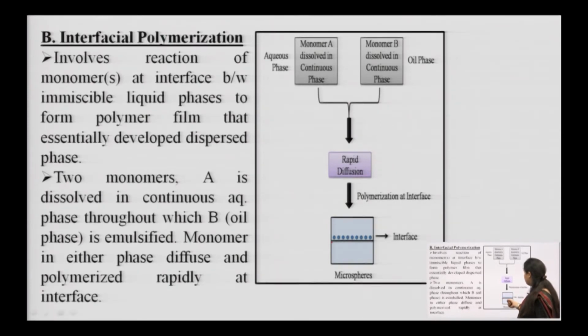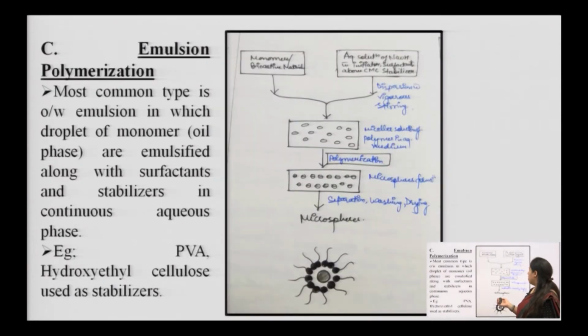So, at the interface, as you can see, small vesicles or microspheres have formed, particles have formed. So, you will get microspheres at the interface. So, this is known as interfacial polymerization.